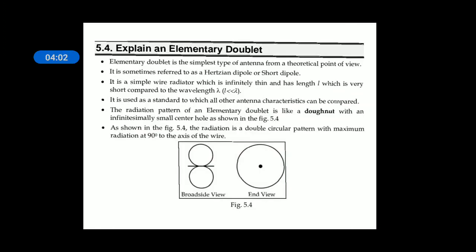Elementary doublet is also an ideal antenna, but its length is very small compared to its wavelength. So generally antenna dimensions are measured by using wavelengths. Its radiation pattern is a figure of 8.